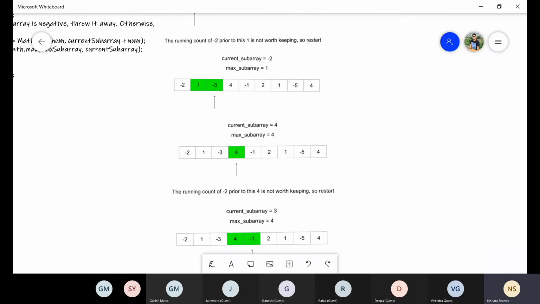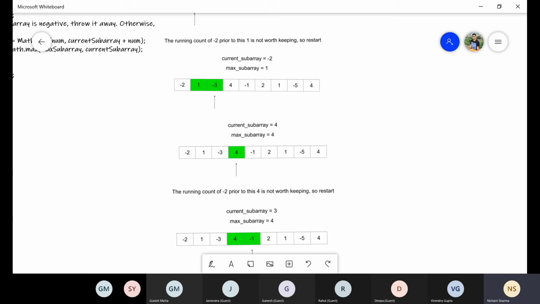Because 1 plus -3 becomes -2. So now whether we should continue or not, we need to find. Maximum subarray value is 1 and the current subarray value is -2. So we are not getting the maximum value right now, so we can ignore this subarray.